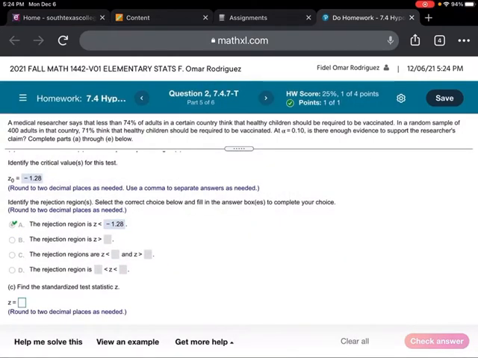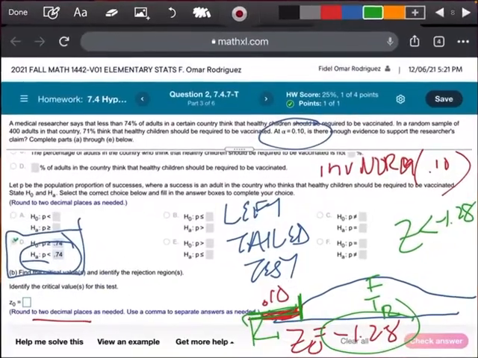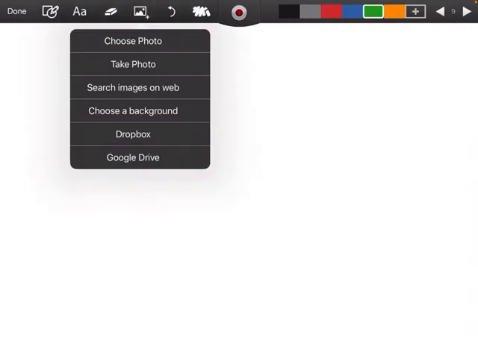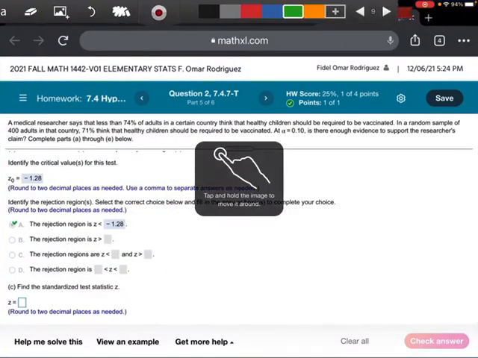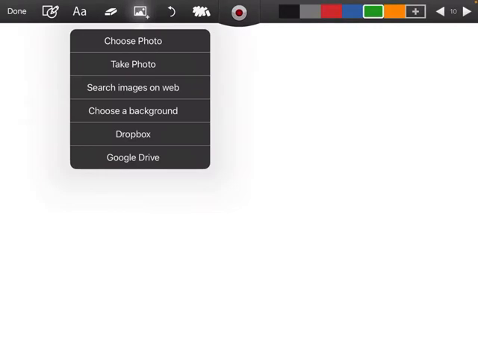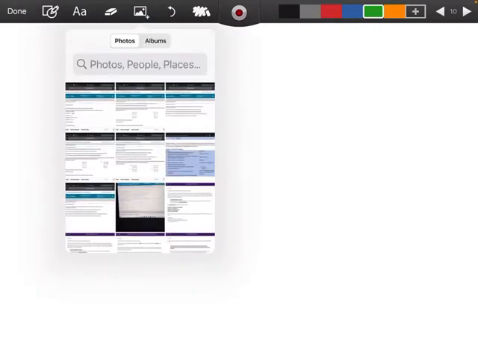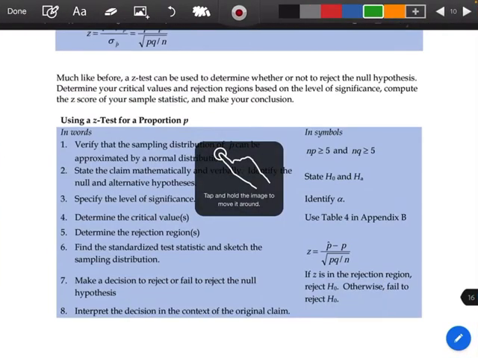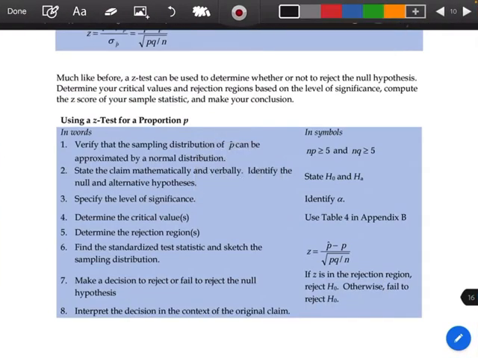Okay. So, all right, we got that part done. Okay, now let's take a look. Now we want to find our standardized test statistic. Let me show you how I'm going to do this piece, y'all. So I'm going to go back over here. Let me upload that picture. Okay, right here. And then I'm actually going to upload another picture. Let's see if I can find it. I believe it's this one right here. Yes.